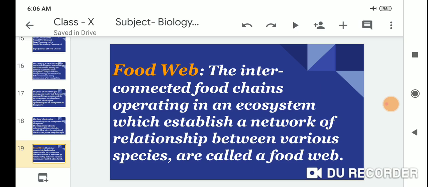Students, let's start with the food web. The interconnected food chains operating in an ecosystem, which establish a network of relationships between the various species, are called a food web.